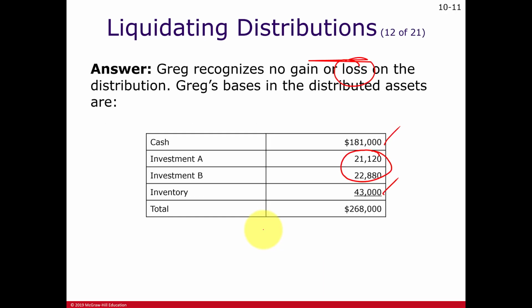Again, go back to the solution here. These two amounts here, the cost is bigger than their value. But again, we don't report the loss until we sell these assets, deferring the loss and not reporting it at the time Greg receives these assets.